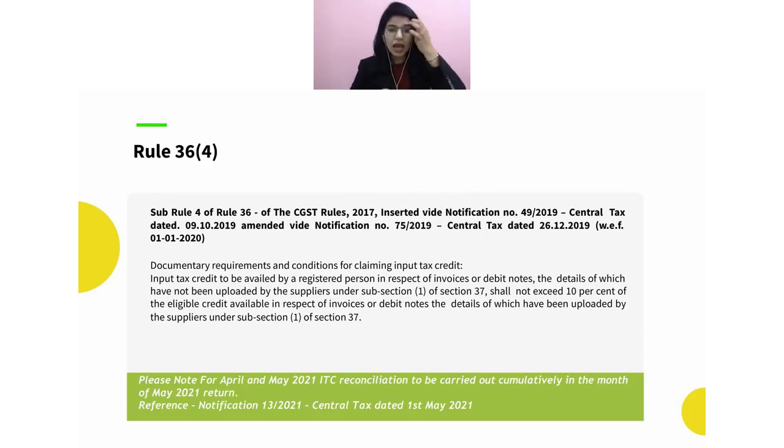Now, one important thing which usually comes into our mind is, my supplier has uploaded a document but has not filed the return. Can I still go ahead and claim the ITC on that or not?